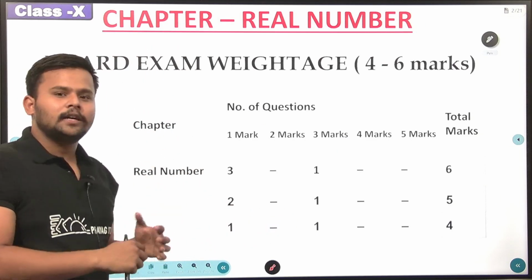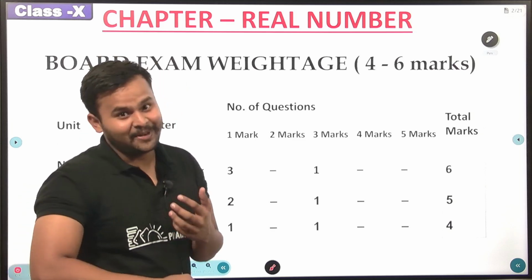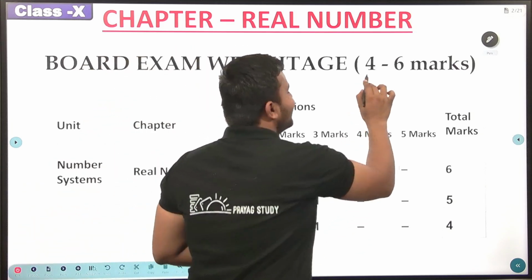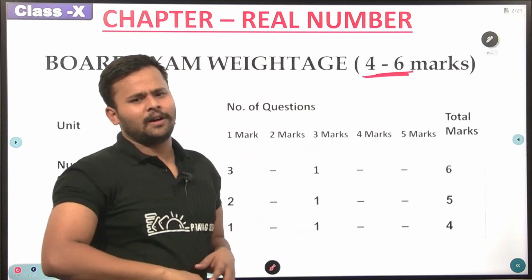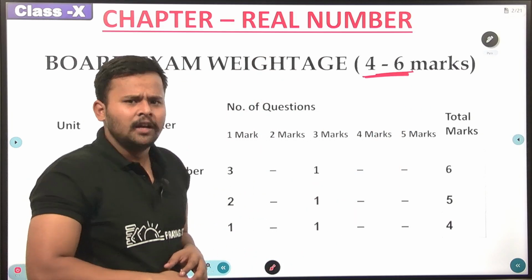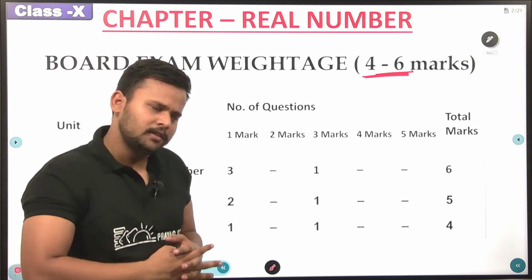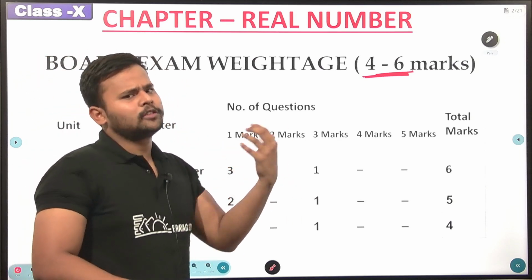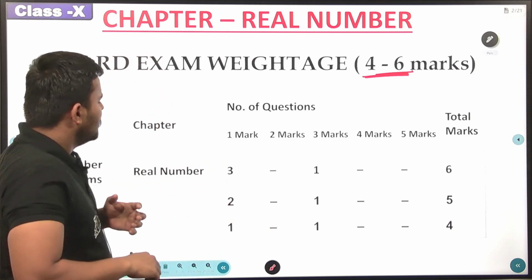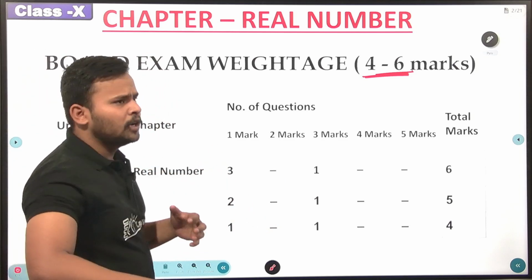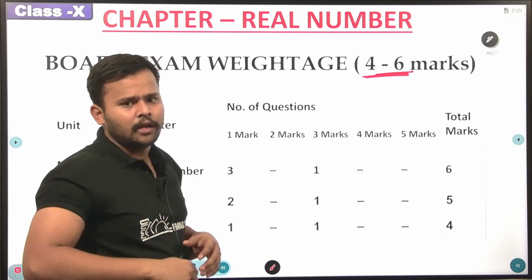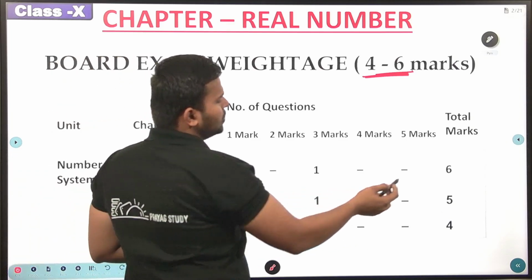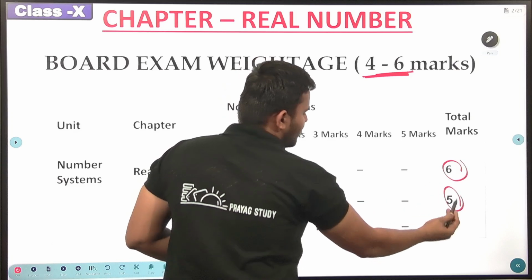Now, if we talk about the weightage of this chapter in the board examination, it is something of relevance to you. It holds 4 to 6 marks in the board examination. We are talking about the CBSE board. It's very clear that you will get questions varying from 4 marks to 6 marks. How will you get the questions? According to the patterns of questions from the last few years, we have observed that you might get questions of 6 marks or 5 marks or 4 marks.